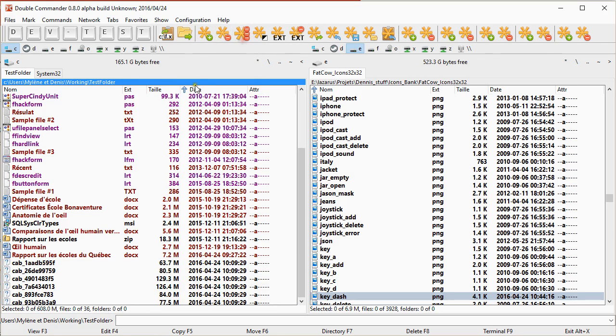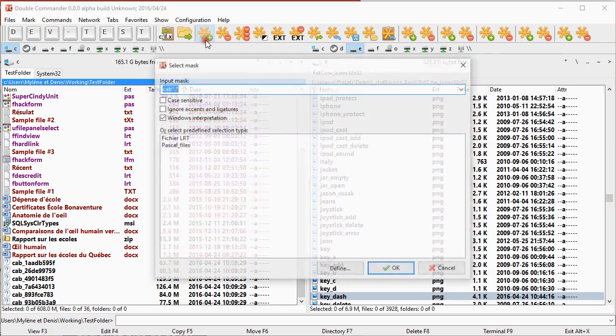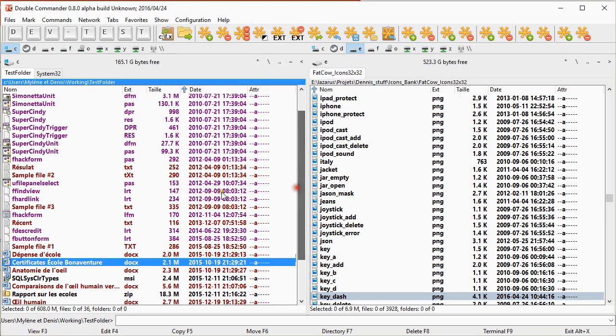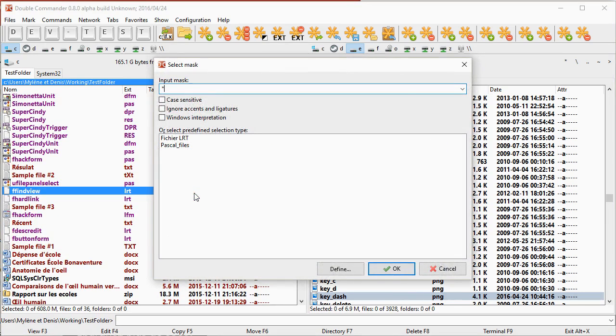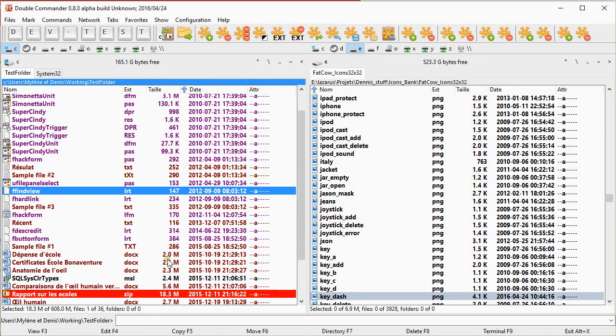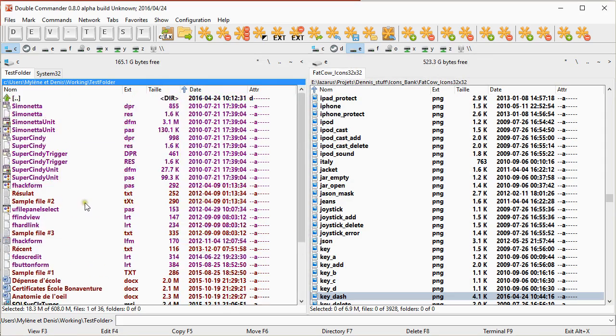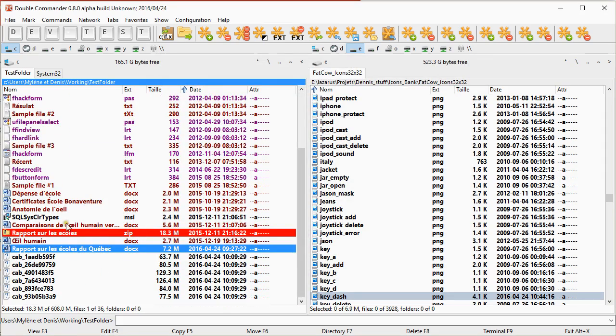Other than that, I also suggest to have the option to ignore accent and ligature. In French, let's suppose in this folder I want to select all the files that have the word école in it. École, which in French means school. For example, here it will select only one file, the one that is here. But the ones with the accent, like this one, an E with an accent over it, it doesn't select it.